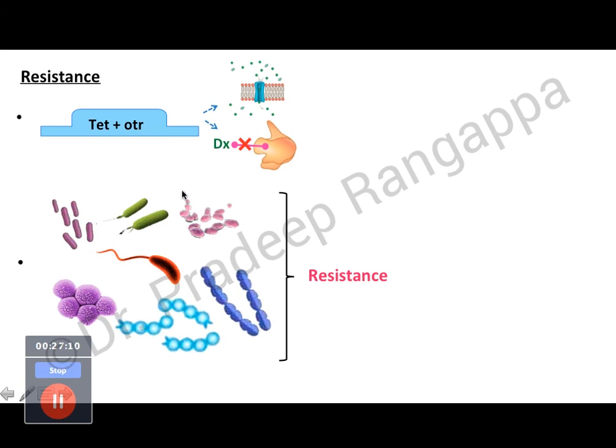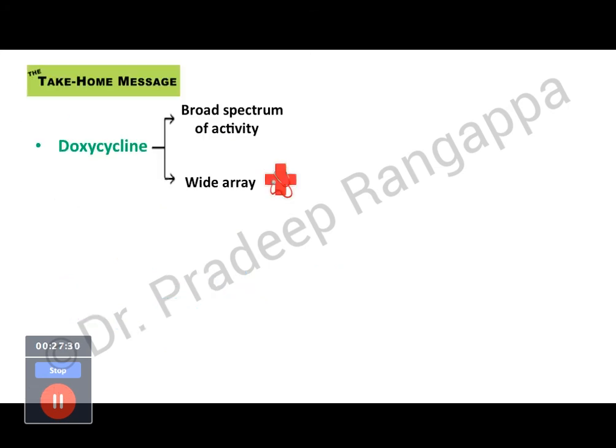And there have been increasing reports of resistance to doxycycline by these organisms. So this is Enterobacteria, Pseudomonas, and this is cholera, this is Staphylococcus, Streptococcus, Enterococcus, and Chlamydia. So there is reported increasing resistance to these organisms.